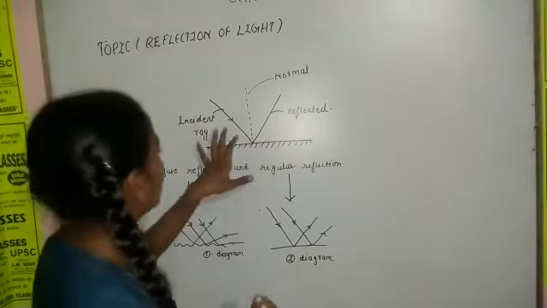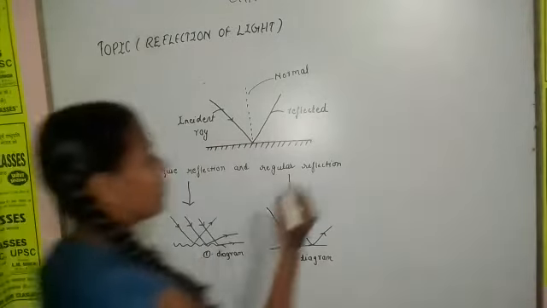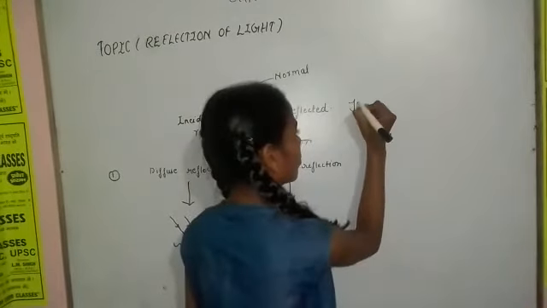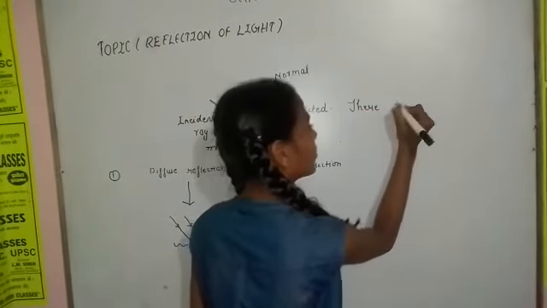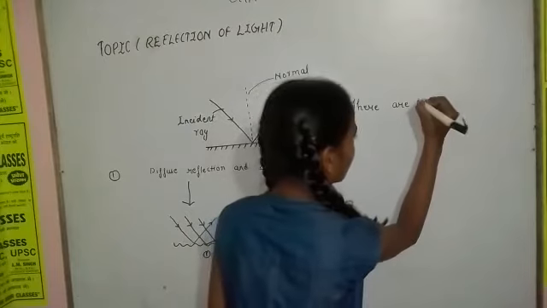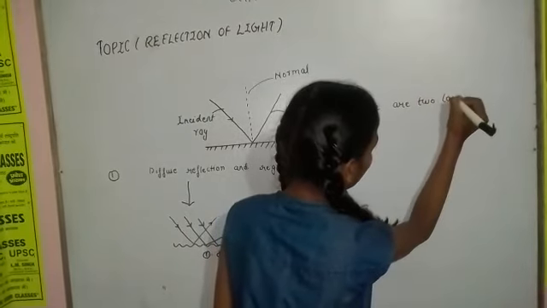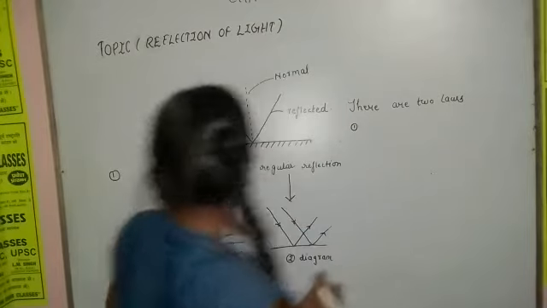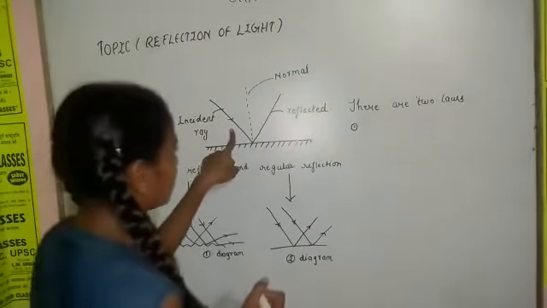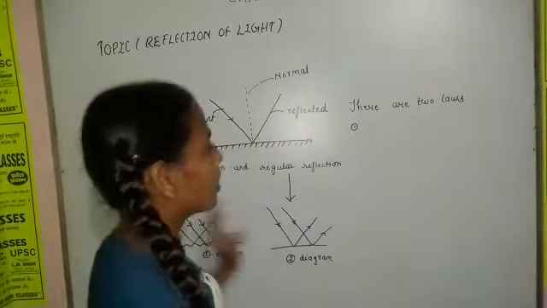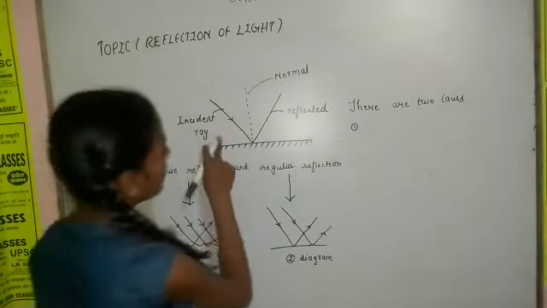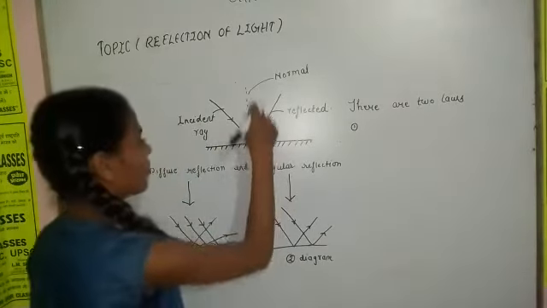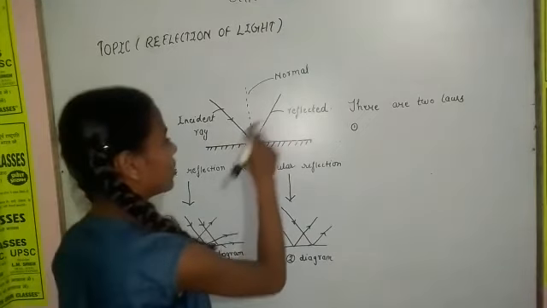Then we come again to the plane mirror. For a plane mirror, there are two laws of reflection. First, the normal, incident ray, and reflected ray all lie in the same plane. You can see that this is a plane mirror, and this is a normal line, and the incident ray and reflected ray.